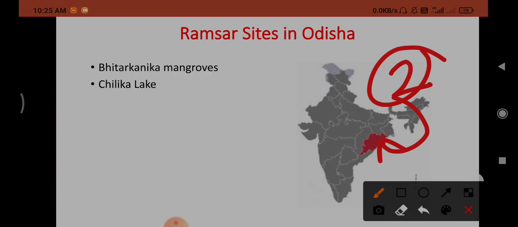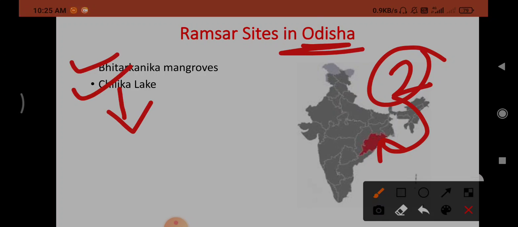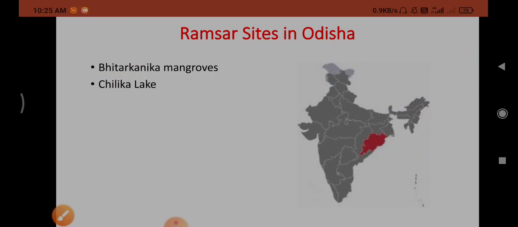Now, what are the Ramsar sites of Odisha? Bhitar Kanika Mangroves and Chilka Lake. Chilka Lake is the largest Ramsar site of India and the first Ramsar site of India. So Bhitar Kanika Mangroves and Chilka Lake, which are in Odisha. How many? 2 Ramsar sites.